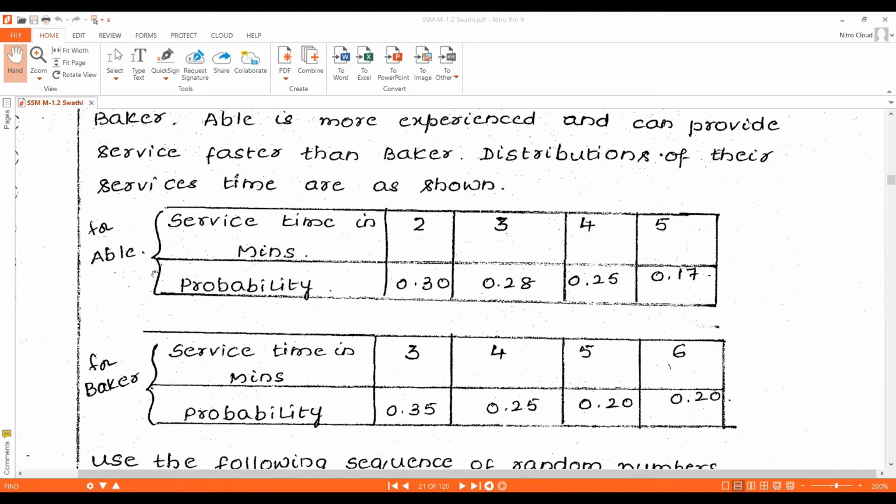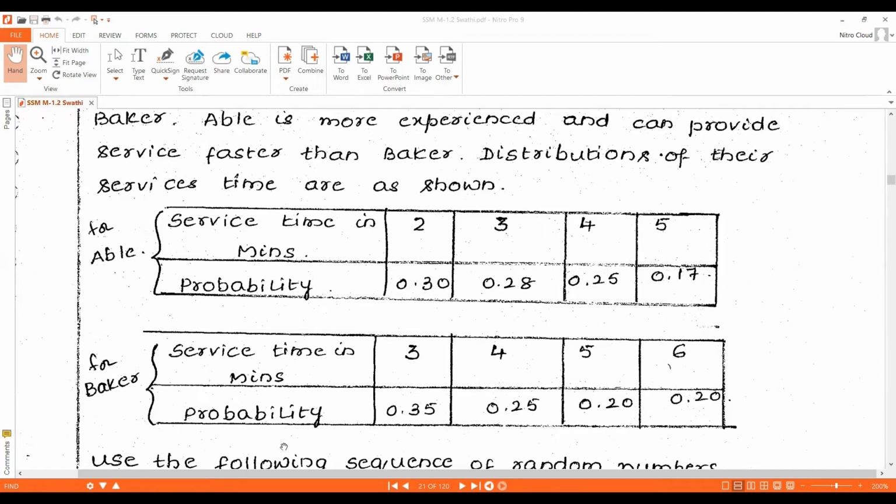That is, Abel's service time distribution and Baker's service time distribution are given separately here. Abel's service time in minutes is 2, 3, 4, 5, and probability is 0.30, 0.28, 0.25, 0.17. This is Abel's service time distribution table.